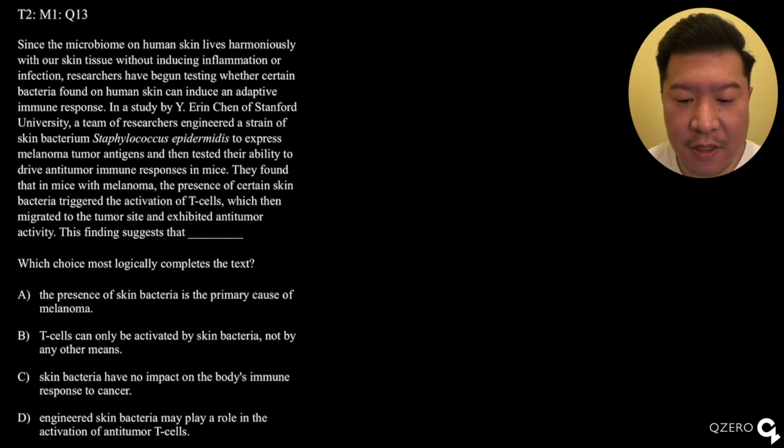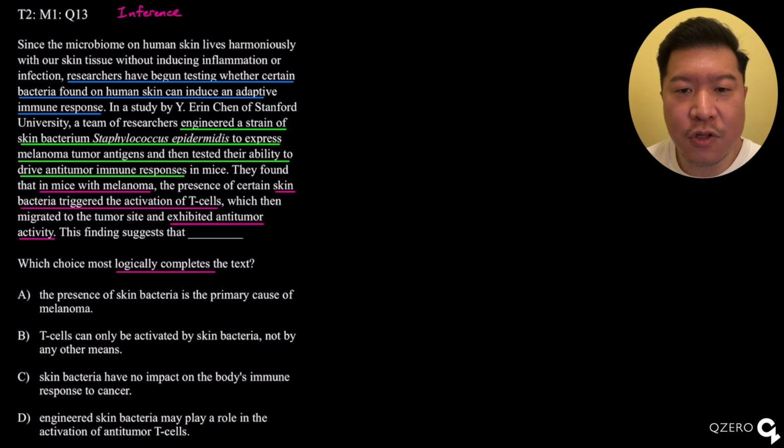So we have this inference question here. We can tell by the way the question is phrased. And this passage is kind of broken down into parts of this particular hypothesis about the correlation between this bacteria and anti-cancer activity or anti-tumor activity.